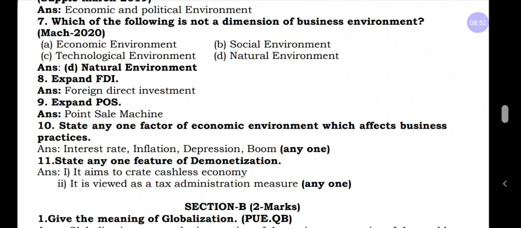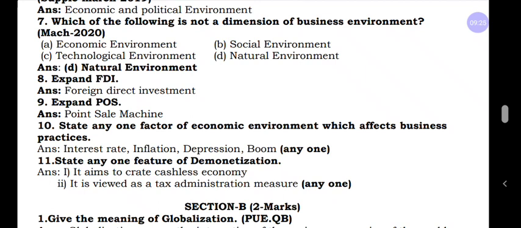You already know that the central government banned the old 500 and 1000 rupee notes. It is called demonetization. Now what is the feature? First, it aims to create a cashless economy. Second, it is viewed as a tax administration measure. You can write any one in the examination.